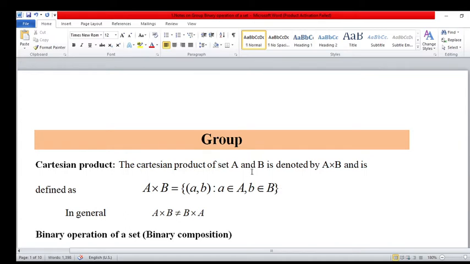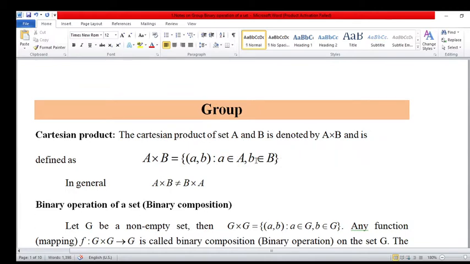Cartesian product. The Cartesian product of the sets A and B is denoted by A cross B and is defined as A cross B equals the set of (a, b), where a is an element of A and b is an element of B. Means the first element is an element of capital A and the second is an element of capital B, such that a belongs to A and b belongs to B. Then A cross B is called the Cartesian product. In general, A cross B does not equal B cross A. So this is the most important definition.